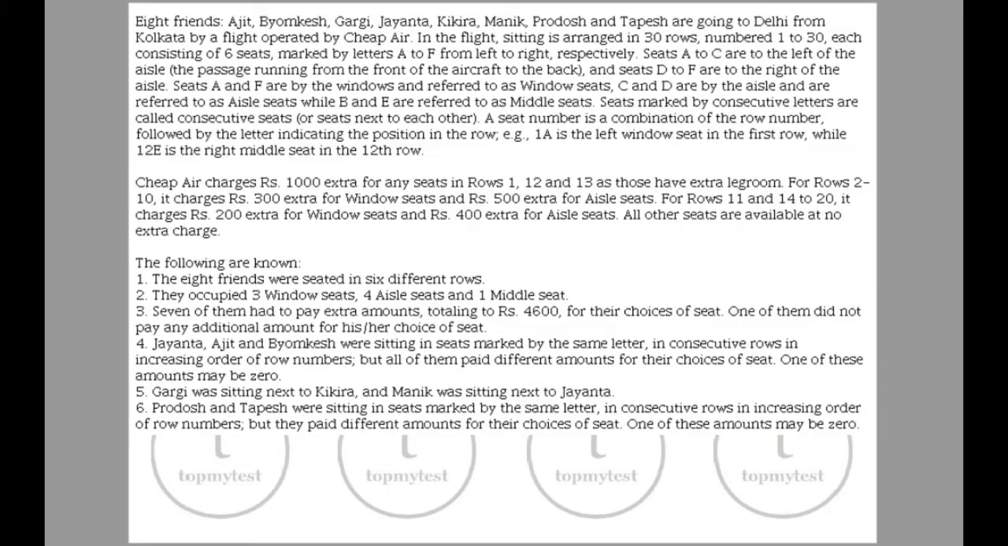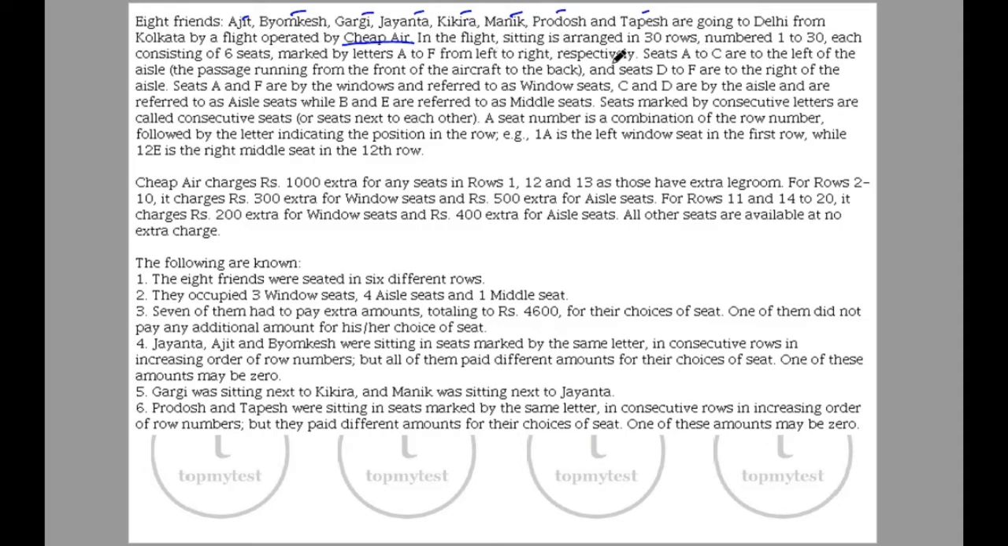This is perhaps the longest and the most tedious set in this particular slot in CAT 2017. Okay, let's see how it progressed. 8 people, A, B, G, J, K, M, P, T. They are going from Delhi to Kolkata by a flight operated by Cheap Air. Okay, so there are 8 people who are going there.